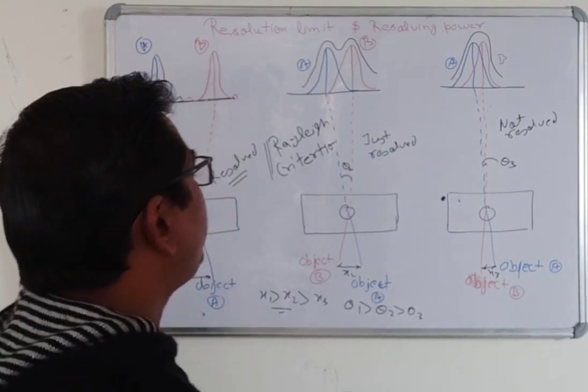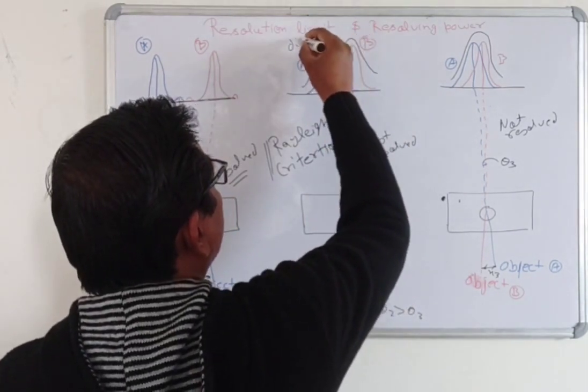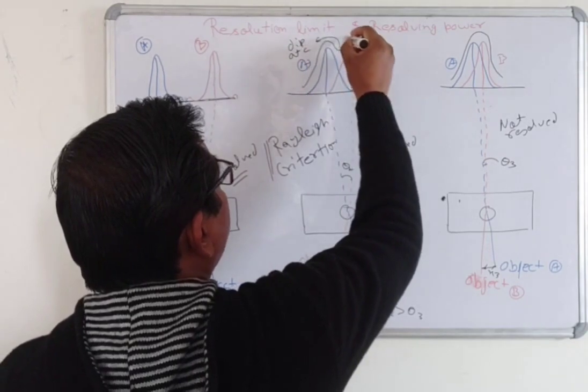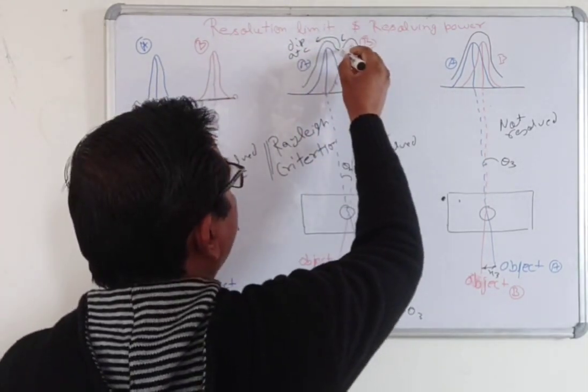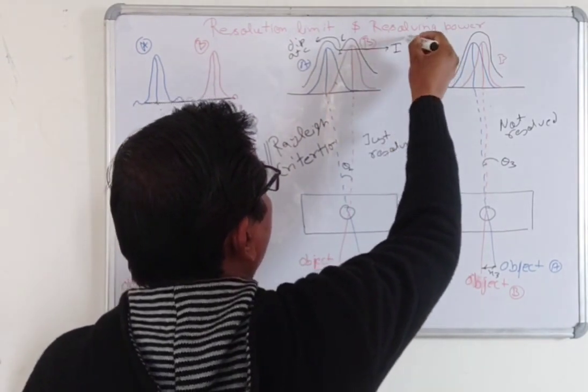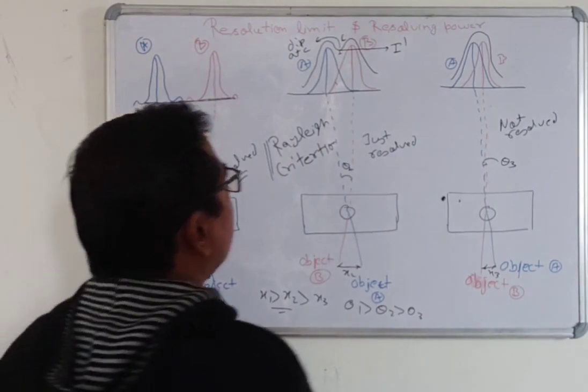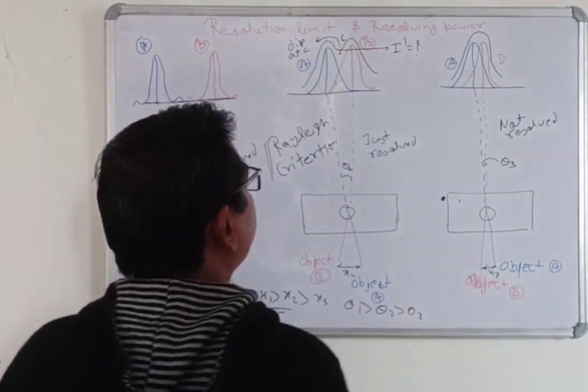The question is that a dip is formed at a point C. What will the intensity be here? Suppose the intensity here is I dash. Now we will calculate this intensity.